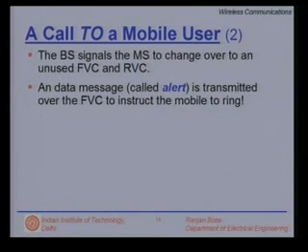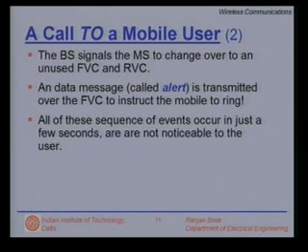Next, a data message called the alert is transmitted over the forward voice channel to instruct the mobile to ring. Mobile so far has not rung. All these sequences of events have occurred just in a couple of seconds and are usually not noticeable to the user.